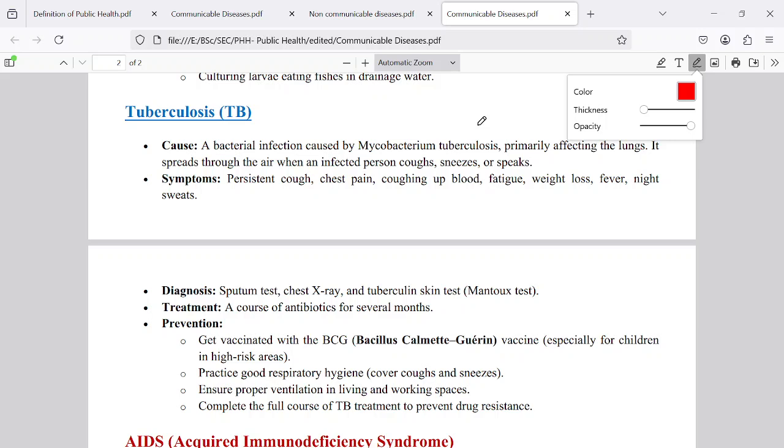How does tuberculosis transmit from one person to another? It is a bacterial disease, and the bacteria are easily transported through the air. The droplets which come out from the mouth of the diseased person can enter a healthy person, enter into the lungs and cause disease. Sometimes the tuberculosis bacteria from the lungs can reach other parts of the body also. Especially if they reach the brain, they can cause tuberculosis meningitis, which can cause damage to the brain also.